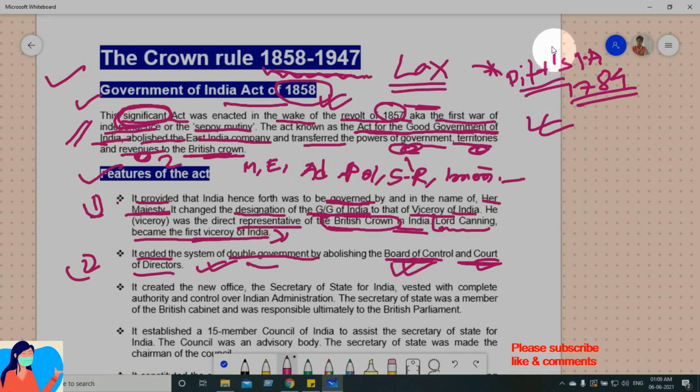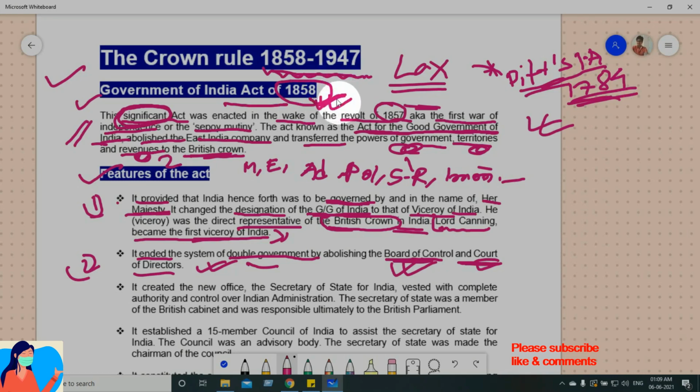So William Pitt, his complete name, was one of the British parliamentarians, an MP, who introduced this particular bill, Pitt's India Act of 1784. So I think मैंने सब कुछ बोल ही दिया. All right.